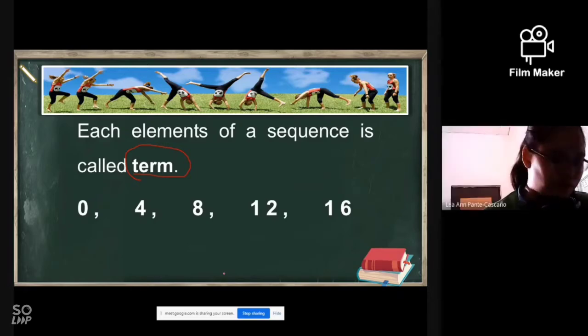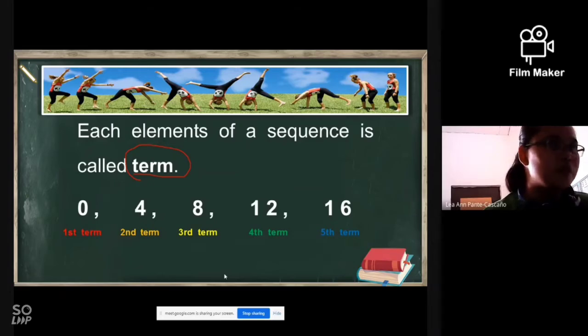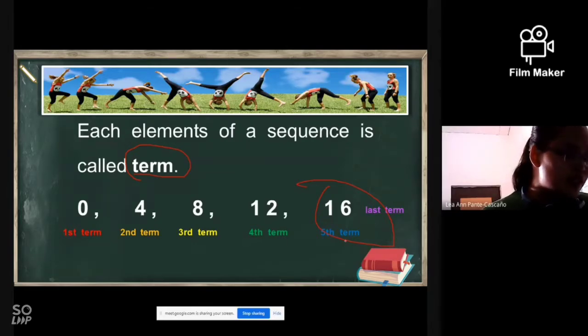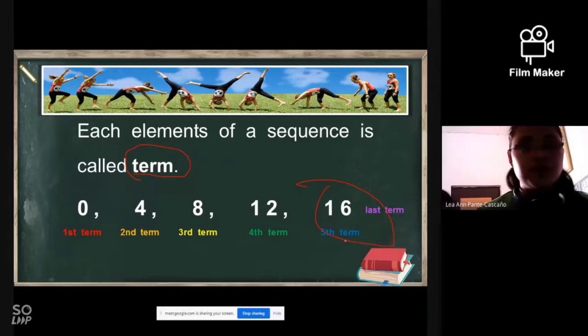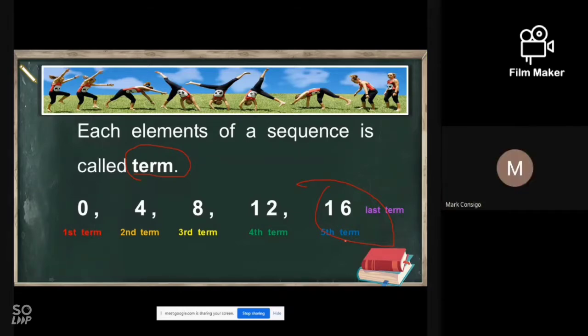Can you follow? Yes, ma'am. Okay, this is the first term, the second term, fourth term, and the fifth term. Okay? Or simply what we call the fifth term is the last term. So therefore, if this given sequence has a last term, what type of sequence is this? Finite. This one is finite. Very good.